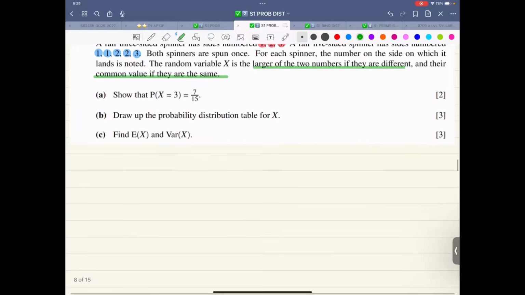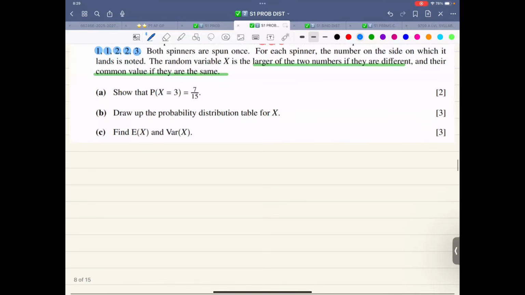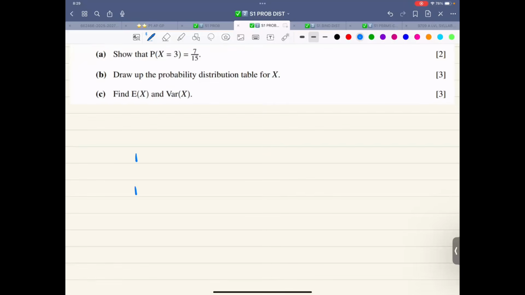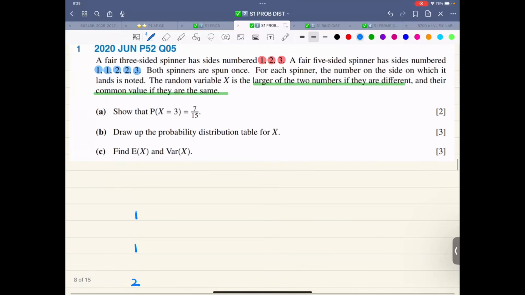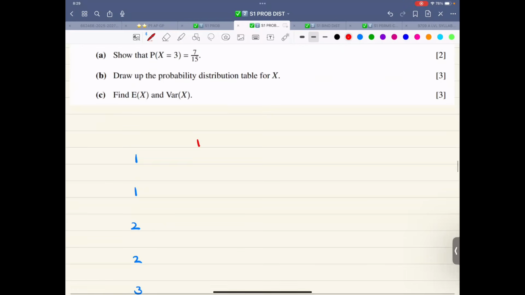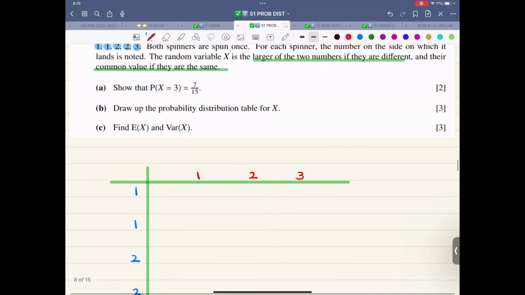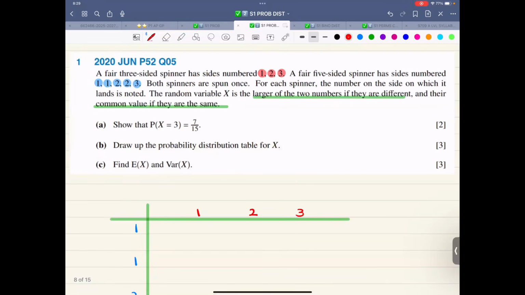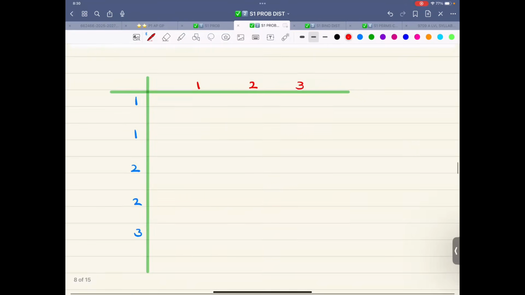So another question, let me write it down. First of all, the blue spinner, that is 1, 1, 2, 2, and 3, and then the red spinner, that is 1, 2, 3. And let me draw some lines over here. There are 15 possibilities. So larger of the two numbers if they are different, there is no positive difference, and common value if they are the same.